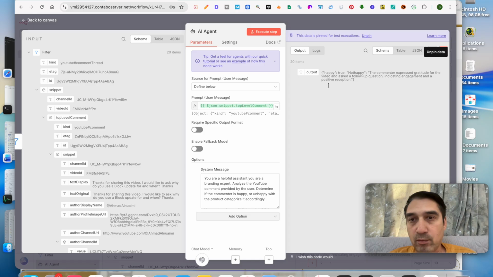So you see now we have a problem. The output over here is a plain text kind of output. It says happy, true, not happy. So happy is true, which means that they're happy.